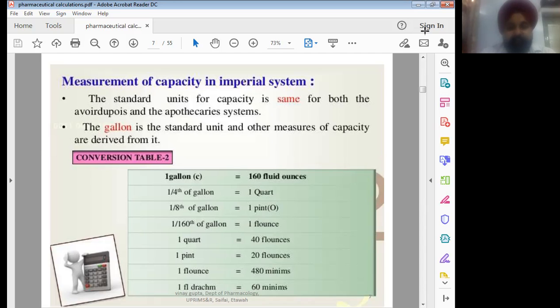Gallon is the standard unit for measuring the capacity or, say, volume. 1 gallon is equal to 160 fluid ounce. 1 fluid ounce is equal to 480 minims. 1 fluid drachm is equal to 60 minims. 1 pint is equal to 20 fluid ounce. 1 quart is equal to 40 fluid ounce.